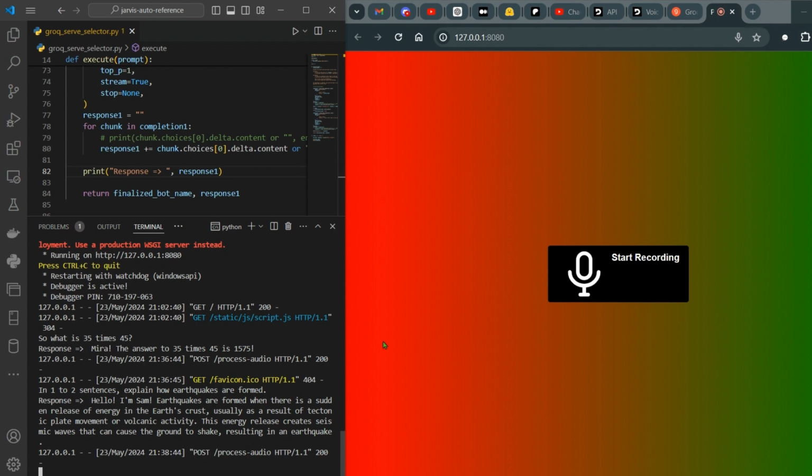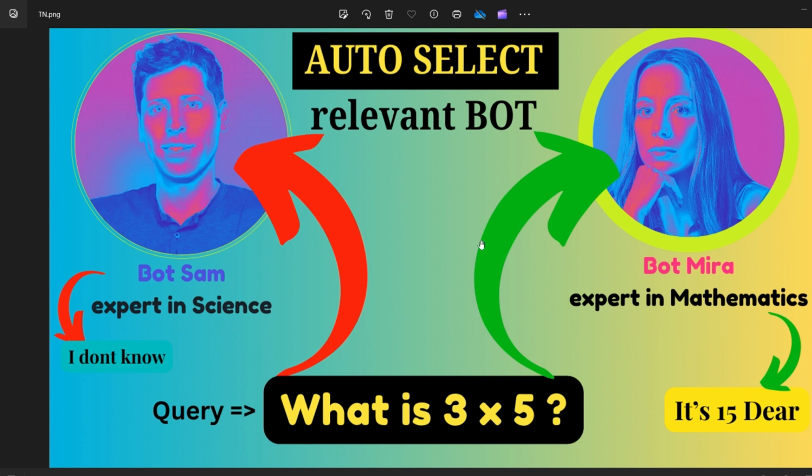So as you can see, if we ask questions based on mathematics, we get bot Mira responding. And if we ask questions based on science and technology, we see bot Sam responding. As a matter of fact, we have coded it in such a way that if the query is neither maths nor science, then there is another bot, let's say Tom, that will respond to the generic questions. So let's move on with the code.